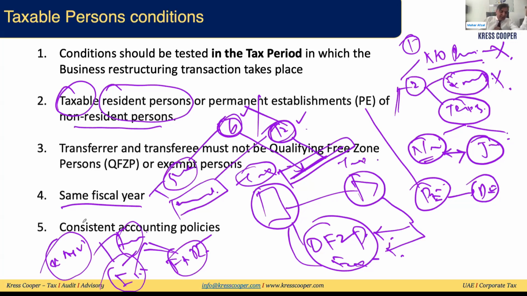If one entity is applying full-fledged IFRS, the second entity must apply full-fledged IFRS. There is a possibility that entity A is applying full-fledged IFRS but the other entity is applying IFRS for SMEs. Then for tax purposes, they can prepare the financials based upon full-fledged IFRS. They will make an apples-to-apples comparison, then they will be able to enjoy the business restructuring relief.